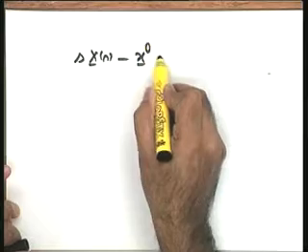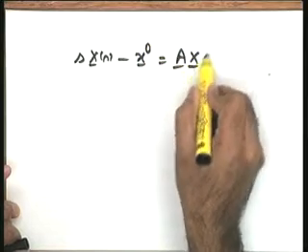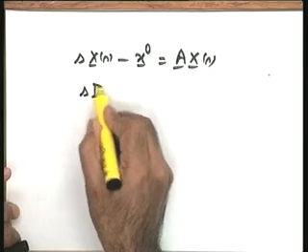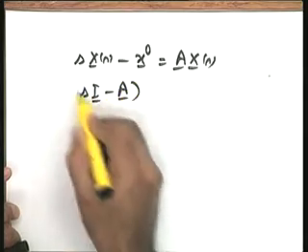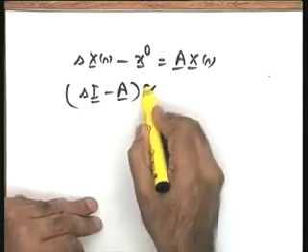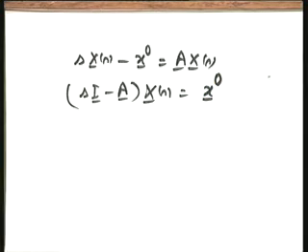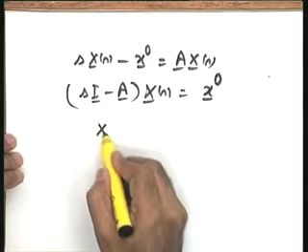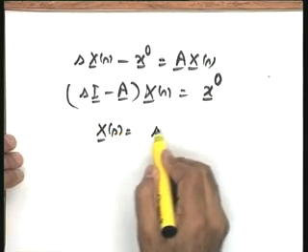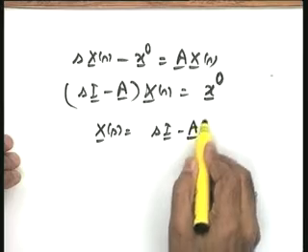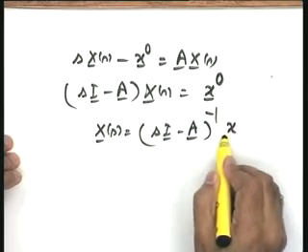So, this equation which I have written, s X(s) minus x(0) equal to A X(s), could be represented as (sI minus A) X(s) equal to x naught. You can see this point very easily, just a rearrangement of this. I is an identity matrix. Okay. From here I get X(s) is equal to (sI minus A) inverse x naught.